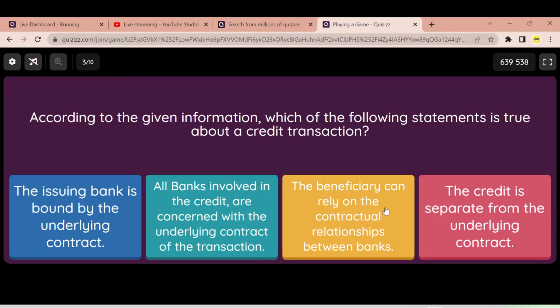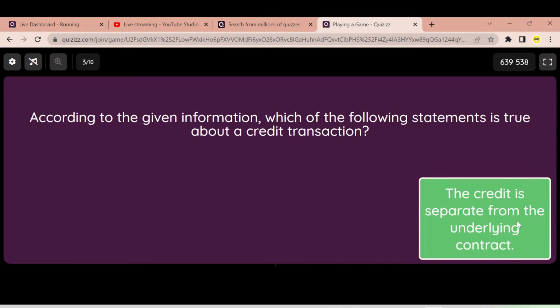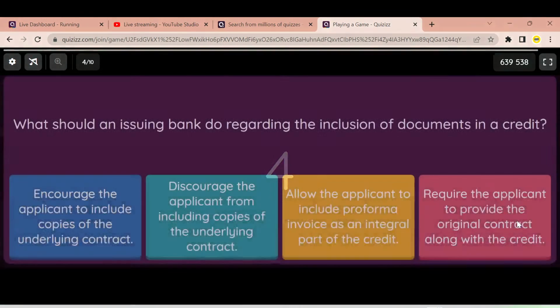Here we refer to Article 4. Article 4 says the underlying contract and the documentary credit itself are two different aspects. They are separate from each other. The bank need not be involved with that underlying contract, and the beneficiary is not allowed to rely on the contractual relationship between the banks. So out of the four options given, the only statement that is correct is answer D. It says the credit is separate from the underlying contract. Let's move to the next question.